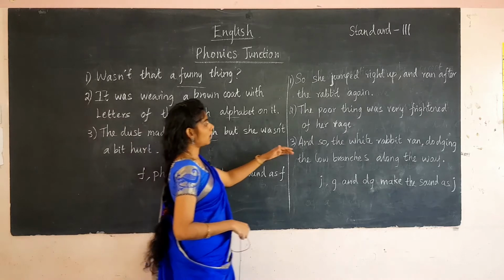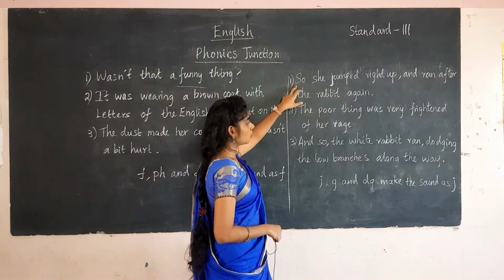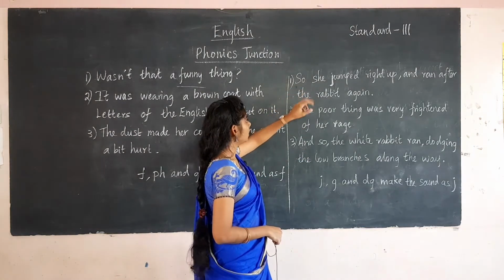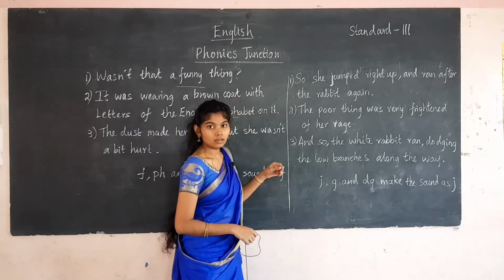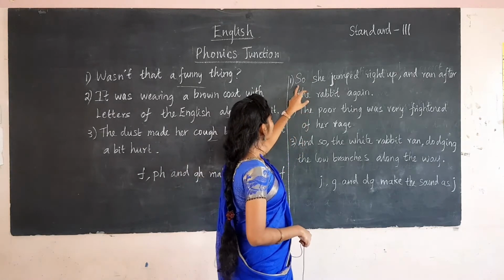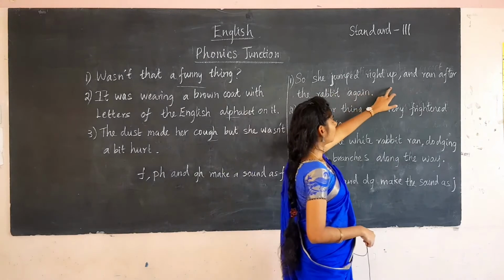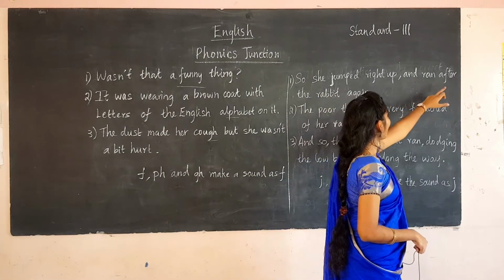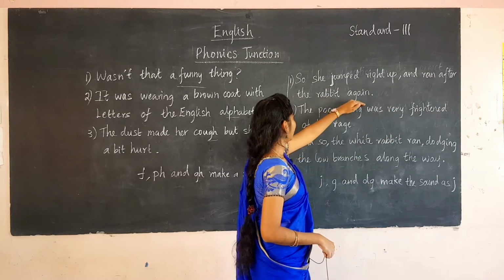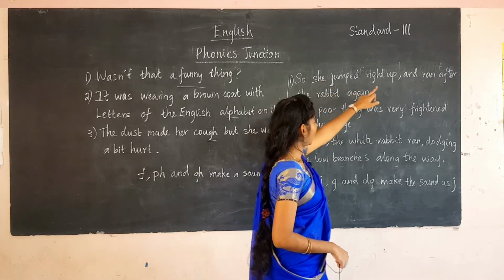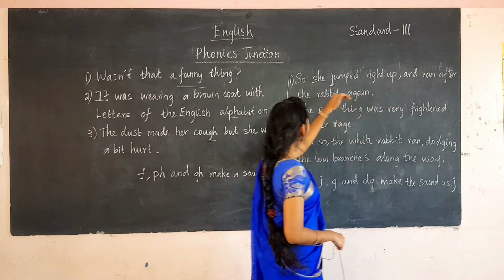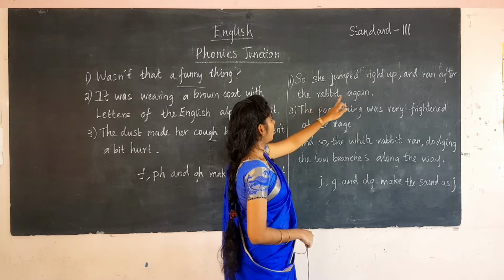And here is another one. I have taken a few lines from the lesson Alice and the White Rabbit. See here: so she jumped right up and ran after the rabbit again.